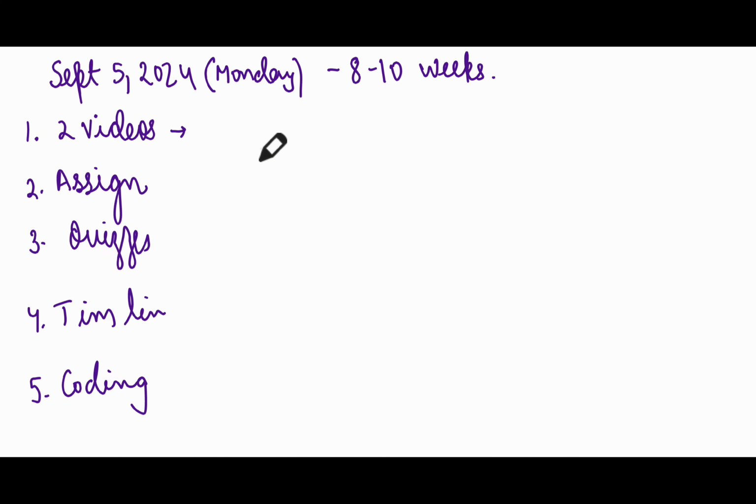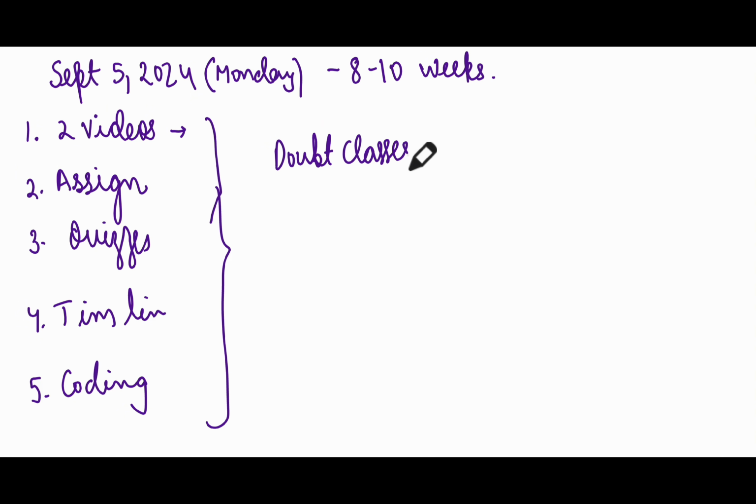So 2 videos, and every week we will have a doubt session. After we complete these 2, we will have a doubt session, or if there is some topic which is very difficult, I will not be taking those topics specifically in live classes, because not everyone is available in live classes. So I'll be taking doubt classes on weekends, because there will be questions which will be left around. Through this we are approximately targeting 200 to 250 DSA questions.